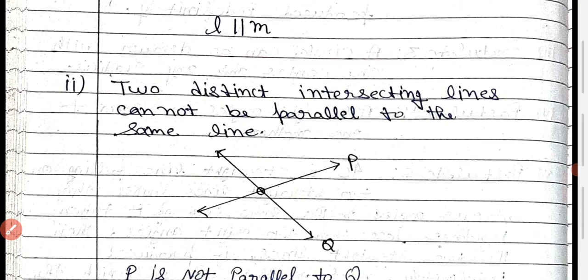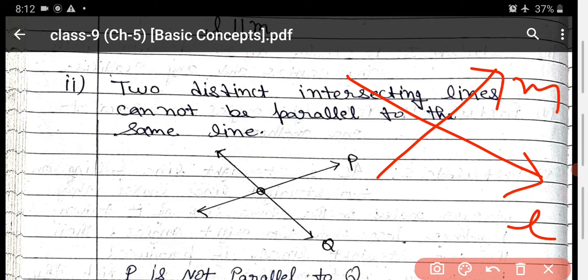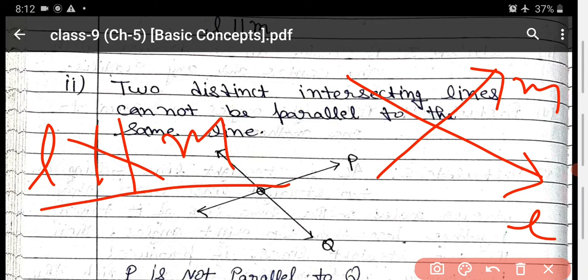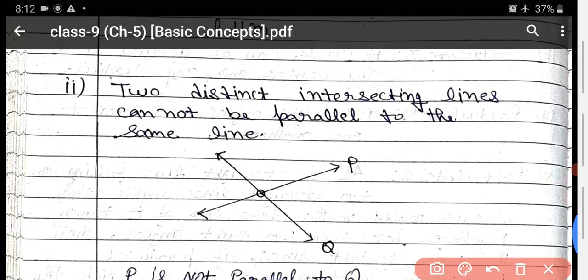Now the second one: two distinct intersecting lines cannot be parallel to the same line. It means that if two lines intersect each other, then they will never be parallel to each other. Suppose it is the line L, it is the line M, and they intersect each other. It means that L is never parallel to M.